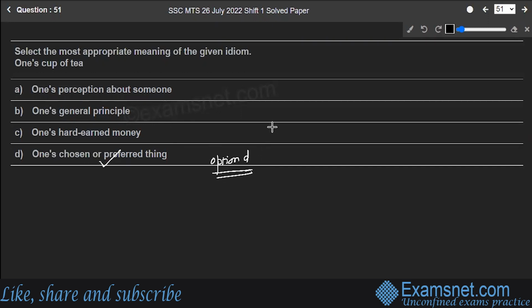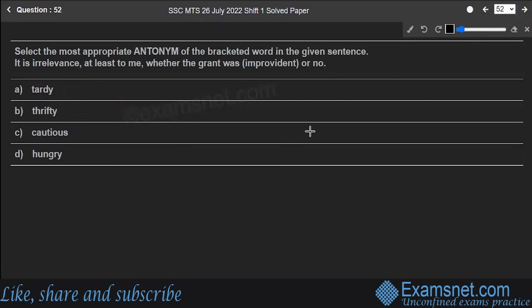Let's be more clear on the meaning using the sentence also. The pier was obscured by morning fog, and it felt nice to get a cup of tea before starting to fish. Hope you are clear. Next is question number 52.